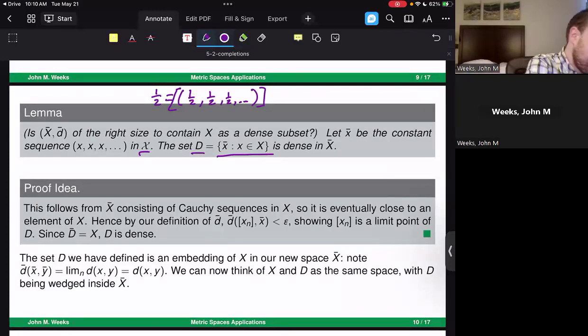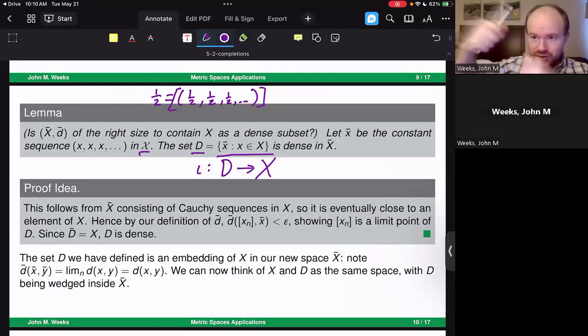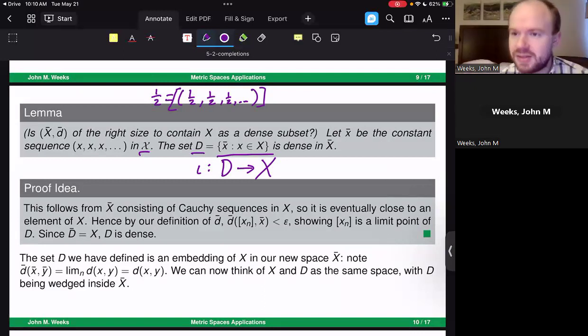So that is, there is a function I going from D to X that is injective, and metrics are preserved: the distance between two points over here is the same as the distance between the two images over here. This set D, which we are defining to be just the set of all of these values here, where again X bar is the constant sequence, is going to be dense inside of the set of all Cauchy sequences, quotiented out by this equivalence relation.